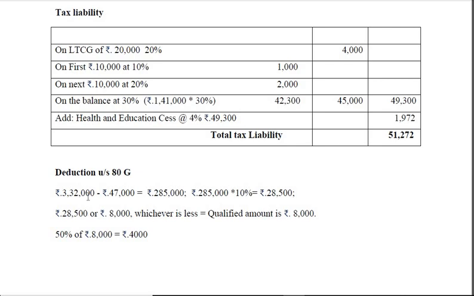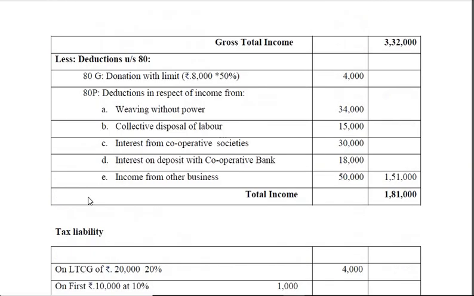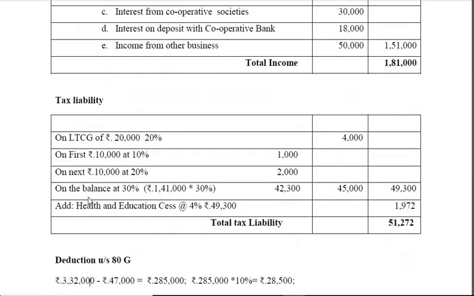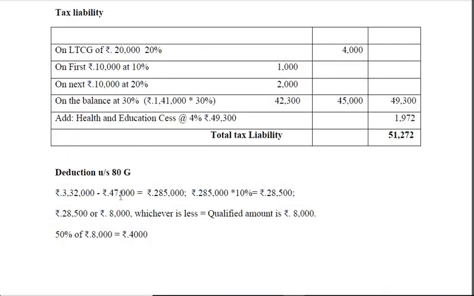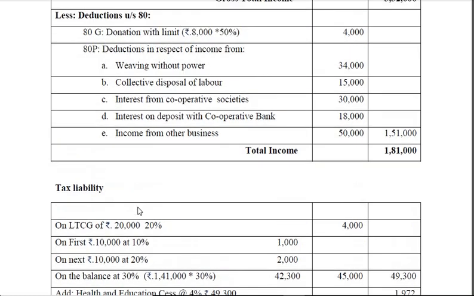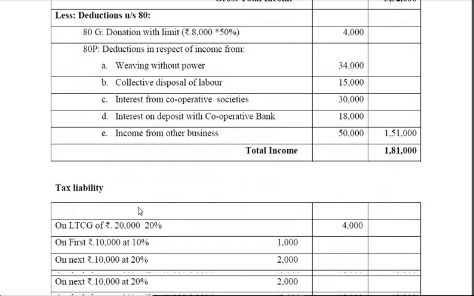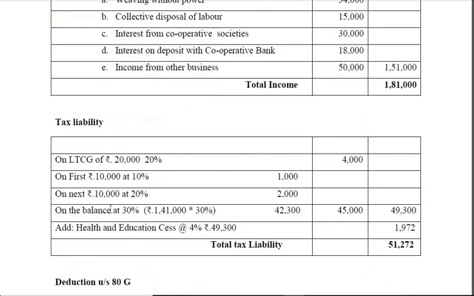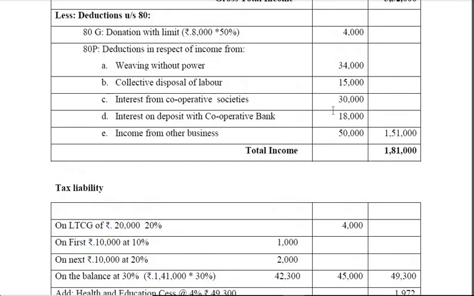See, 3,32,000 is the gross total income. From that you have to exclude 47,000. 47,000 you have to exclude here. Of this, so 1,51,000.